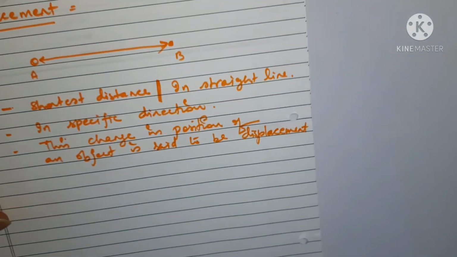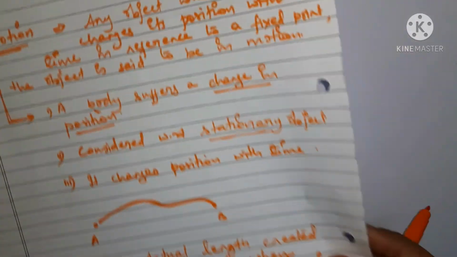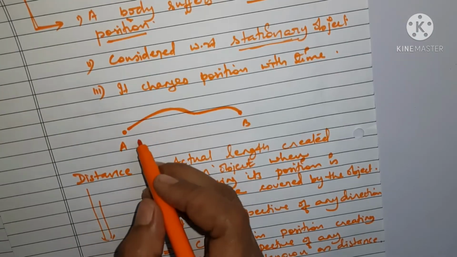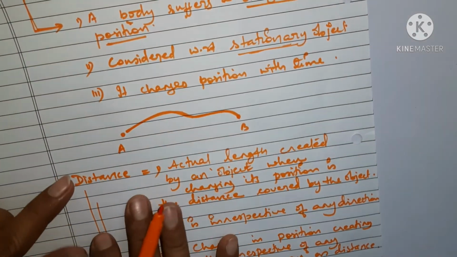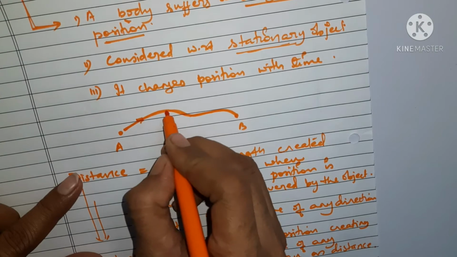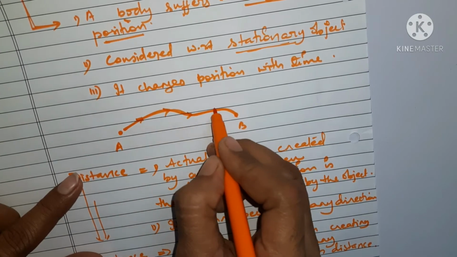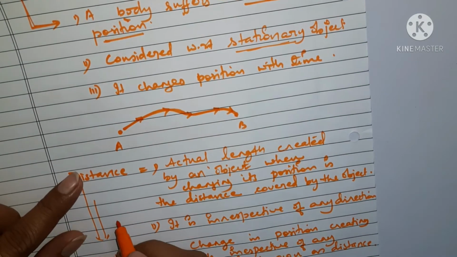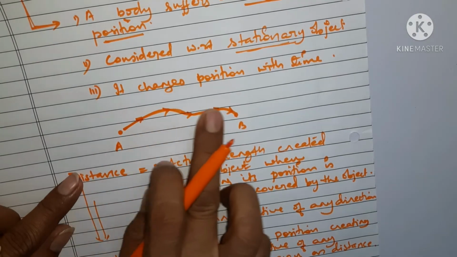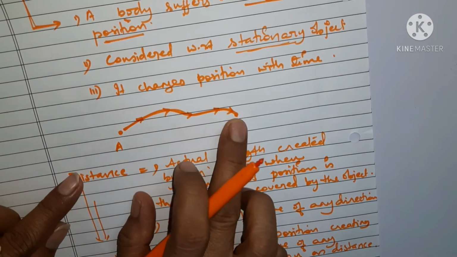Now, what is the difference between these two? See, in this case the distance is there. In distance, you can see there is a change in direction all the time. So there is no specific direction in this case, and it can be longer.